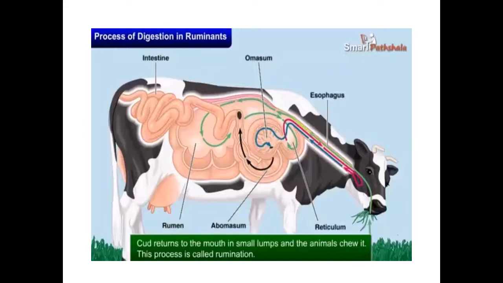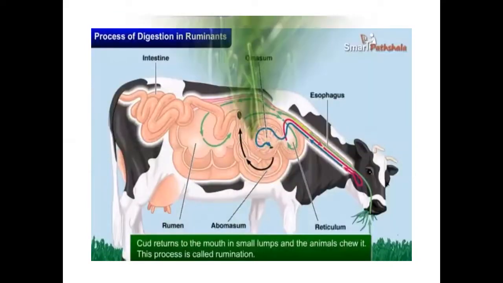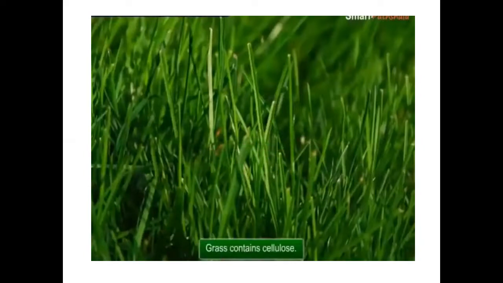So why do these grass eating animals eat mainly grass? Because, see this, observe this slide. Grass mainly contains cellulose. Cellulose is nothing but a type of carbohydrate. Understood? So from grass, the grass eating animals or ruminants will get what? Energy, nutrients. They get major nutrients from the grass. That's why they always eat the grass. So grass contains cellulose, children. It is a type of carbohydrate.